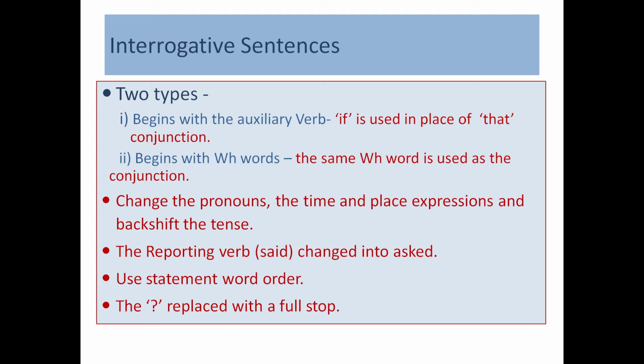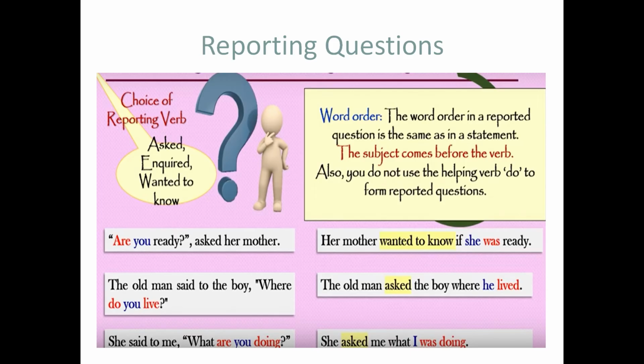And the clause which contains the question, in both cases, whether it's a WH word question or a yes or no answer question, is changed into normal word order and with the necessary tense change. And in the end, the question mark is replaced with a full stop because now that question has become a statement. Normal word order is used in reported questions, that is, the subject comes before the verb and it's not necessary to use do or did. It's better to understand these changes while reporting questions through some examples.